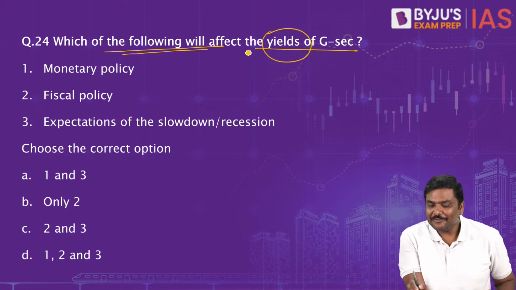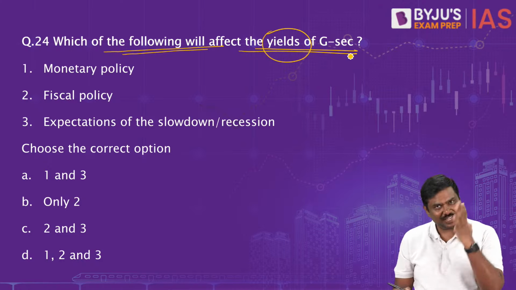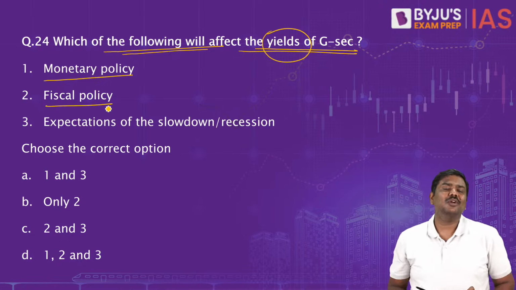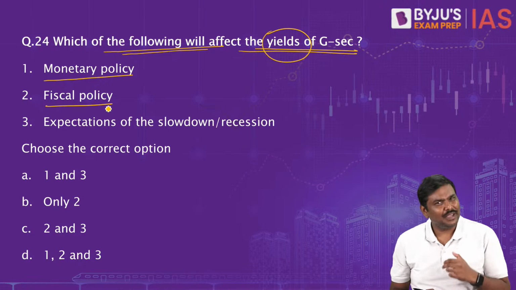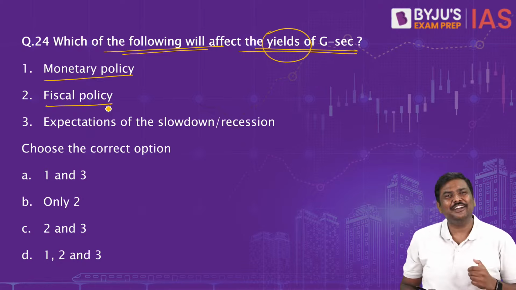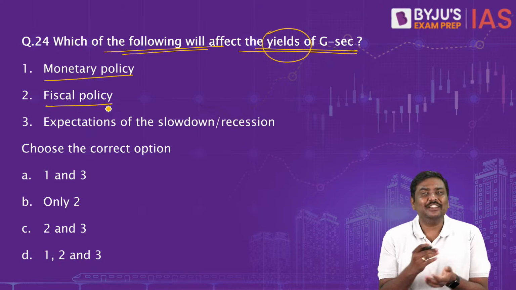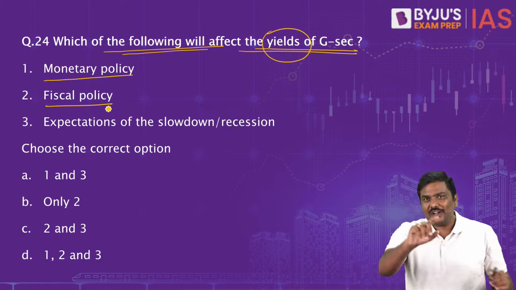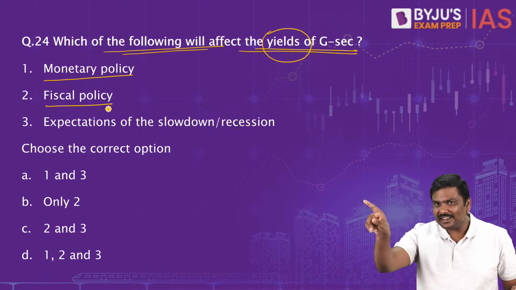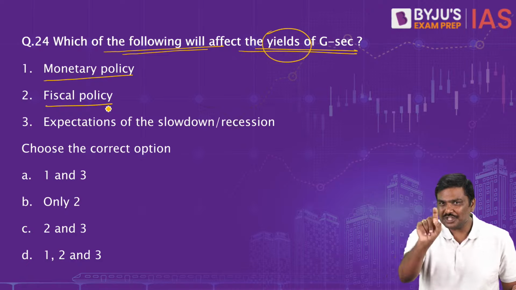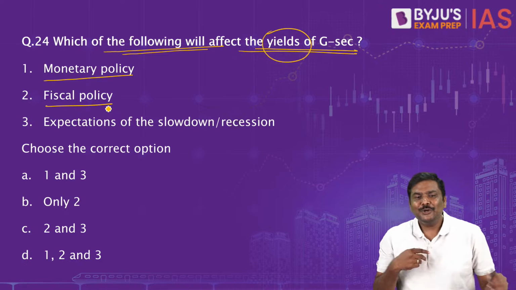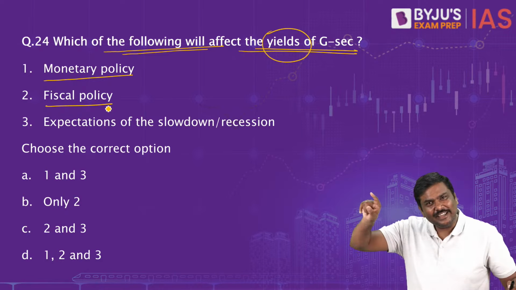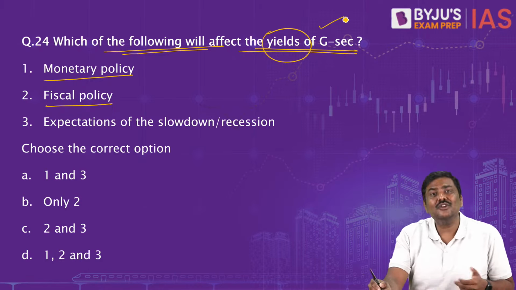Which of the following will affect yields of G securities? Monetary policy and fiscal policy. Right? Understand this. Imagine you are the RBI governor. Time is 7:37 and you are the RBI governor. Congratulations, by the way. So you are the RBI governor. You will change the interest rates in the market. Now when you change the interest rates in the market, don't you think because of this, certain impact will be felt on G securities or not?